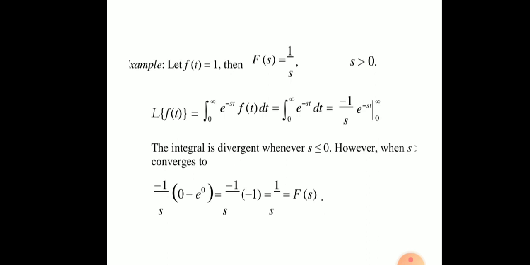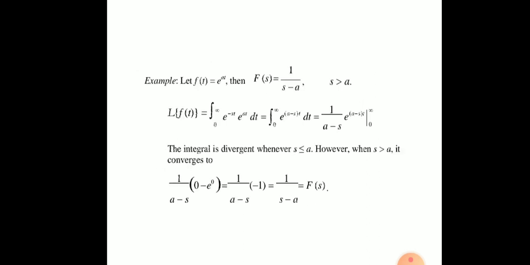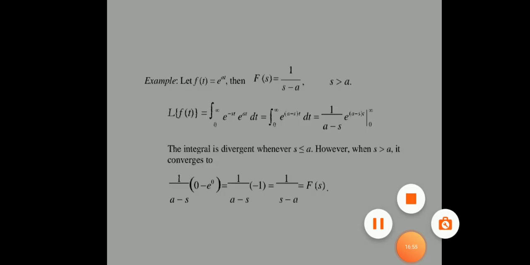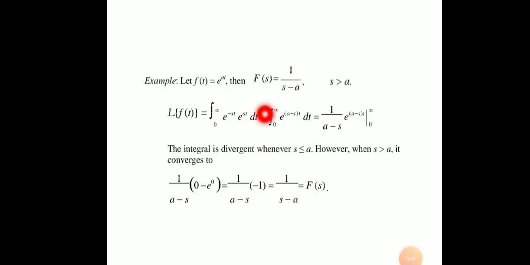Now we can use this result directly. Now look here: if f(t) is equal to e to the power at, then F(s) is equal to 1 upon s minus a, where s is greater than a.